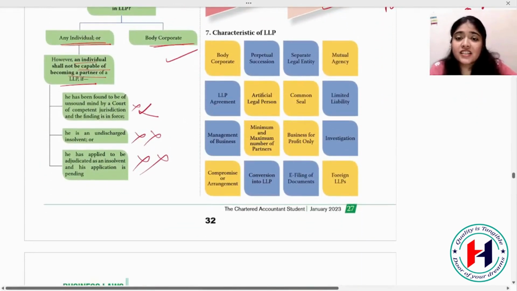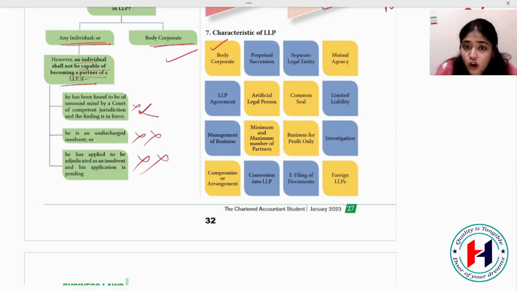Characteristics of LLP. Now, what are the characteristics of LLP? They can give you a short note kind of thing. They can ask you, describe the characteristics of LLP. So, we should be well versed that it is a body corporate. As per the Companies Act, LLP is also included in body corporate. Foreign LLP is also included in body corporate. A company incorporated outside India is also a body corporate.